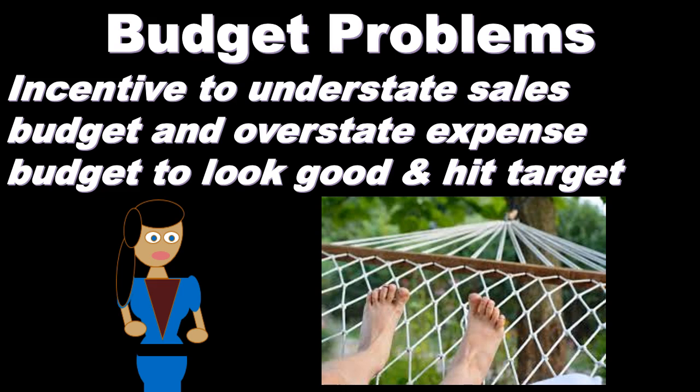So that's just an inherent problem within the budgeting process, and we have to be aware of it. We want to make sure that we have motivated departments to set a budget that has a target that is not too high but achievable, and we want to be able to incentivize management to set the target in a place that's reasonable, so that they can inspire their department to shoot for a reasonable target rather than undershooting it.